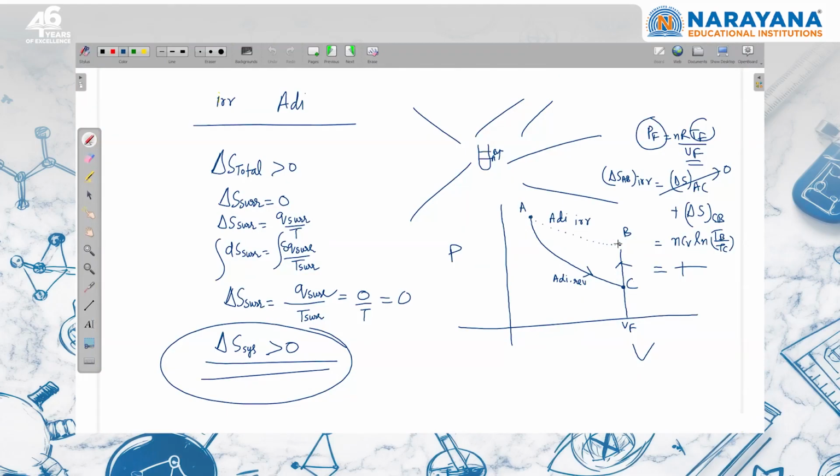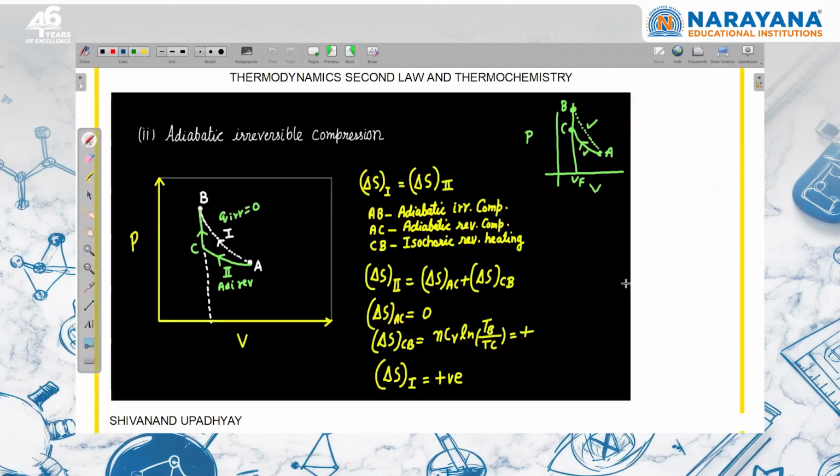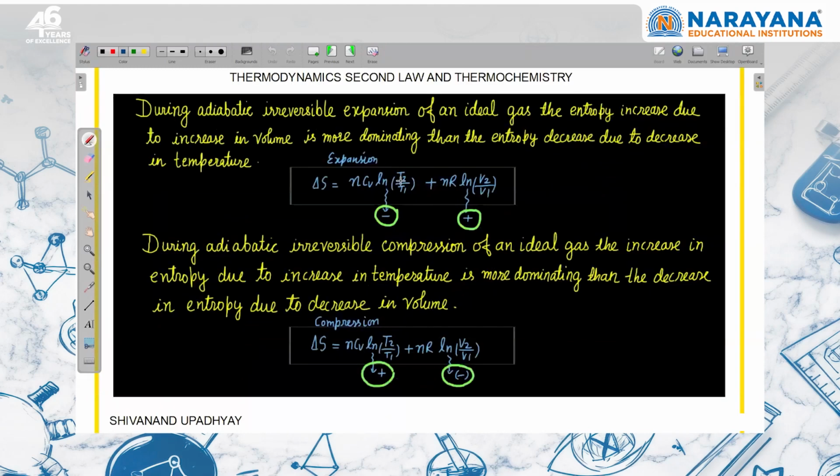So we know that the final temperature of irreversible process is greater than reversible process. Here we are discussing that this is the final temperature of irreversible process. This is for irreversible, right? If this were for reversible, entropy change will be zero. This is same, final and initial volume is same, and this is going to be positive.